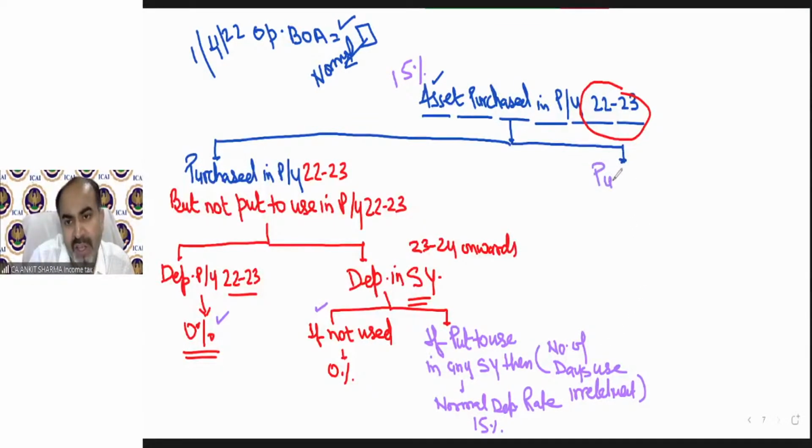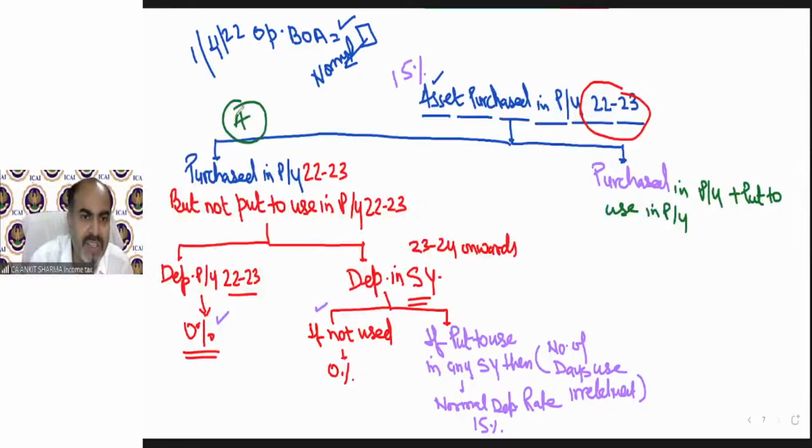Asset purchased in previous year plus put to use also. So in first case, asset was purchased in previous year but not put to use in previous year. So in whichever year it is put to use, you can claim normal rate of depreciation.